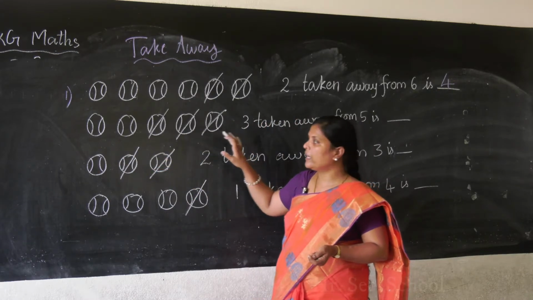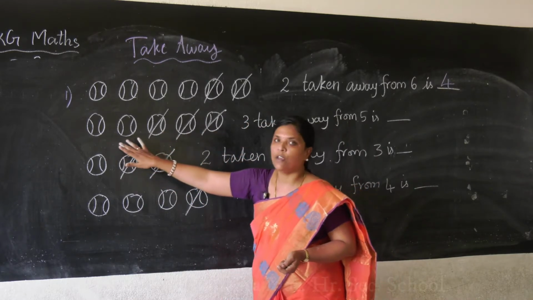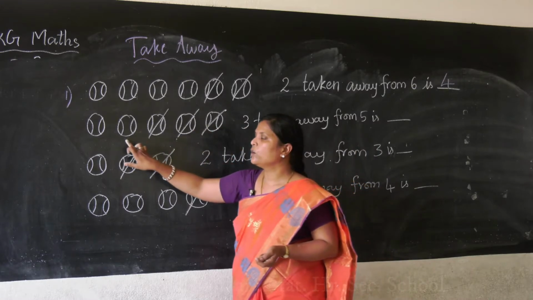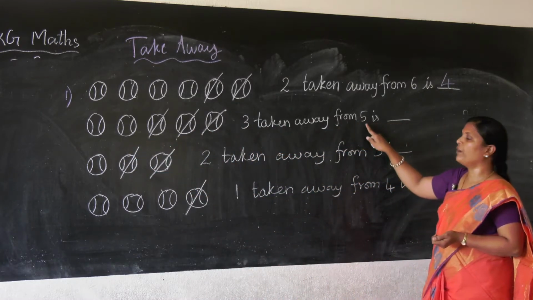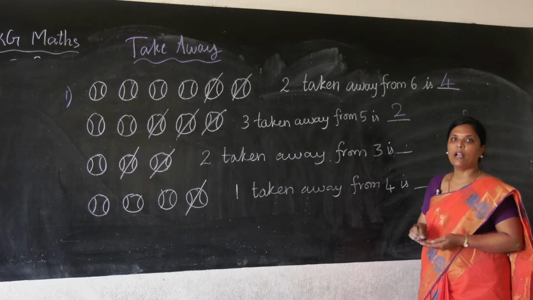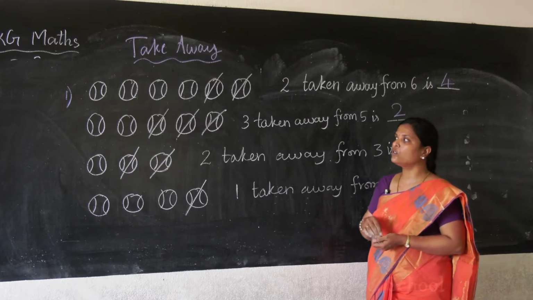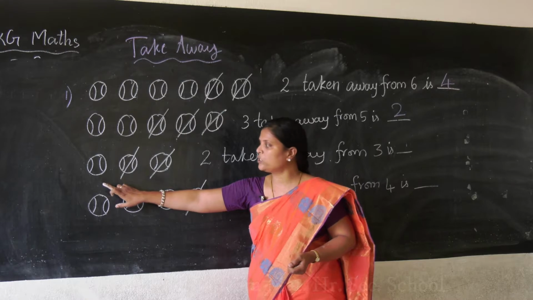What it will give? It will give 2 balls. So 3 taken away from 5 is 2. Shall we write? 3 taken away from 5 is 2. Okay, understood? Very easy, no? So you are subtracting. So now go on to the next one.